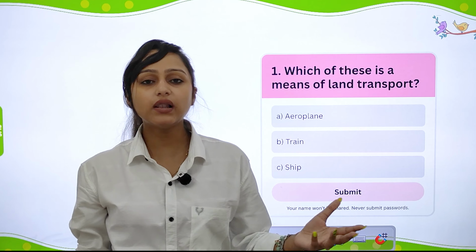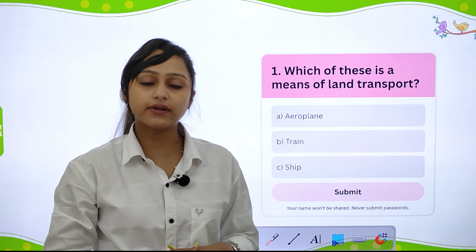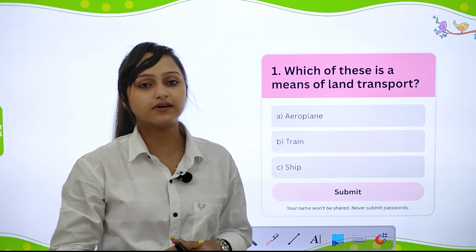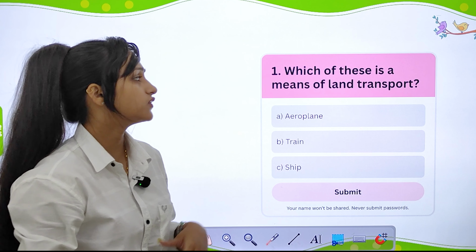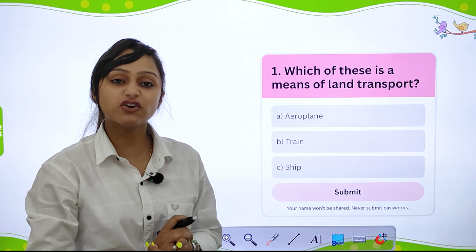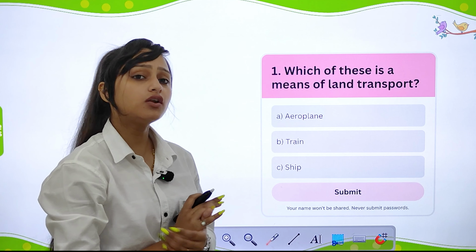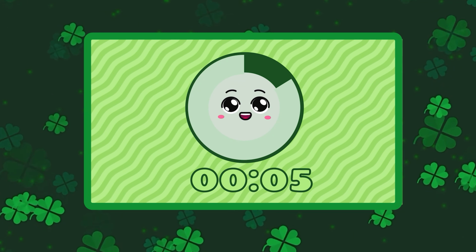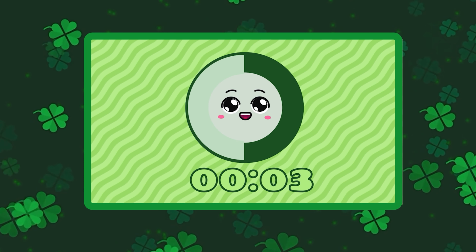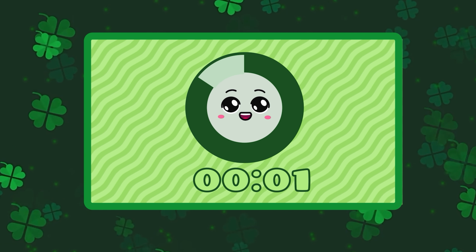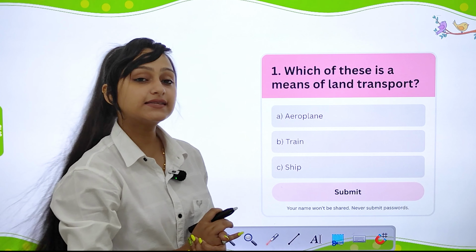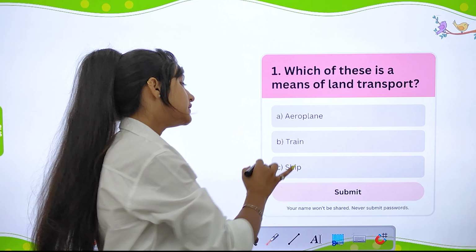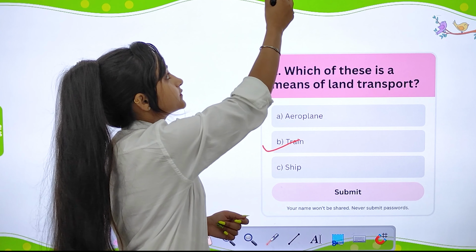So that's all. I hope you have understood thoroughly. Now let's check your knowledge, what you have learned till here. The very first question. Which of these is the means of land transport? Aeroplane, train or ship? Tell me first. Yes, train is the means of land transport.